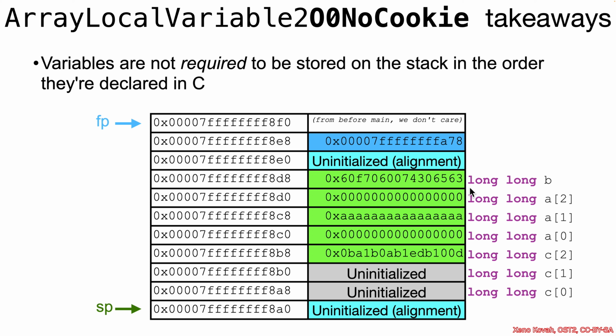The other minor point, because I didn't say it already, is that A was fully initialized to zeros because of that syntax with the equals and then the empty curly braces. But again, the main takeaway I want you to take from this is the fact that the compiler could rearrange things. It's not actually required to put them in exactly the order they were declared.